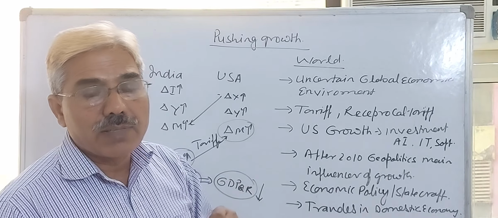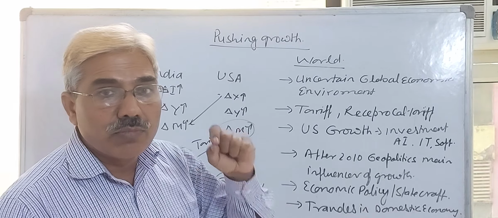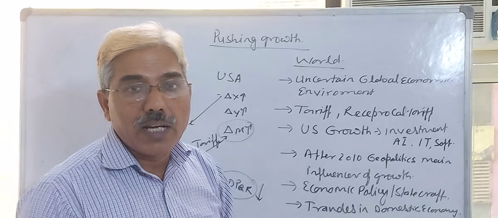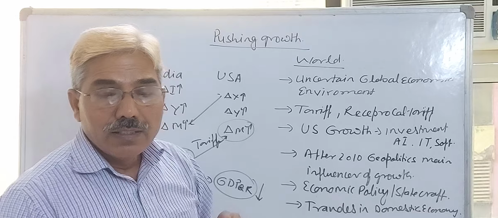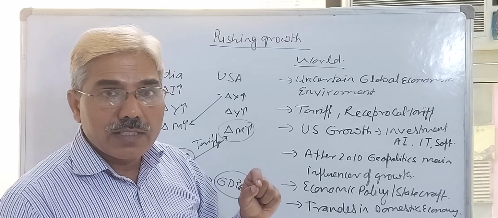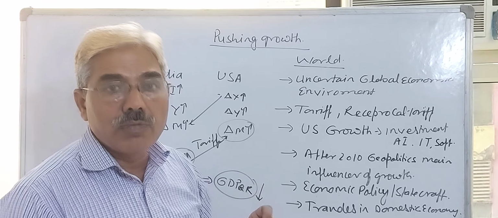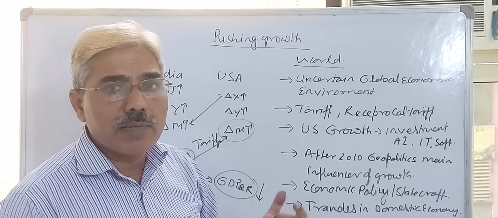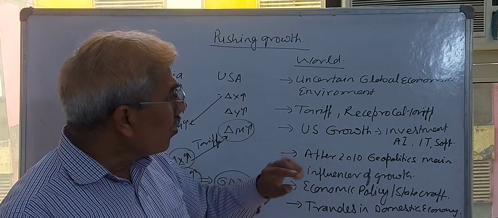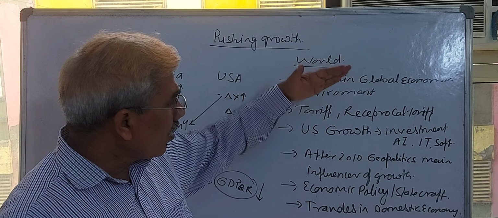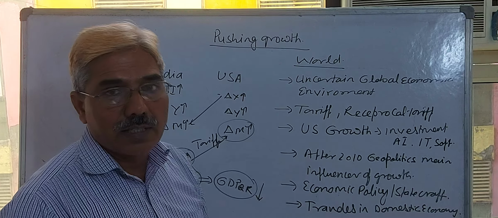That kind of investment in America boosts the growth rate of America, but due to supply chain disruption at the global level, an inflationary problem is there in America. There is also a higher unemployment problem in America, meaning growth rate is increasing, but with a high level of unemployment. Now you are clear about the two scenarios, the global scenario and the American scenario.